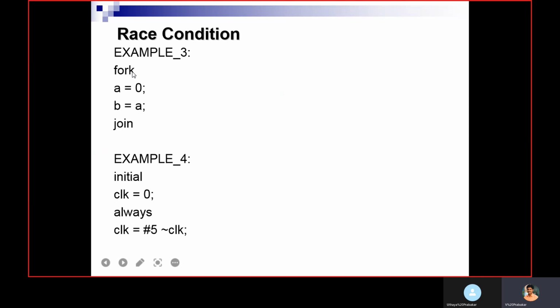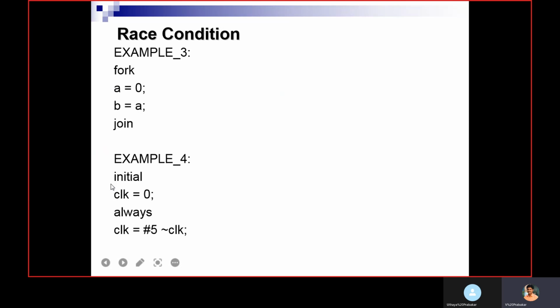Then another example is within fork join. This is similar to a write-read race. In fork join, these two statements will happen concurrently, or in parallel. So here we are writing and here we are reading. So it will create a write-read race.